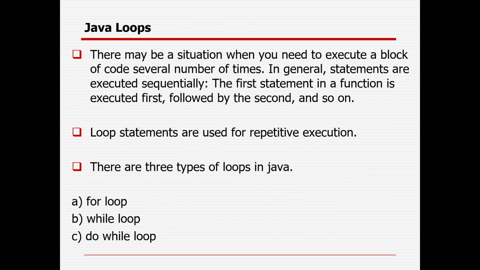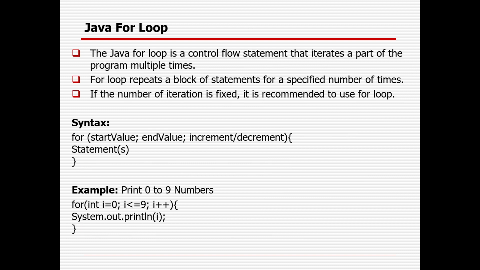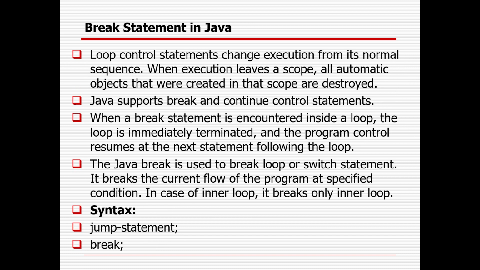An array is a collection of similar type of elements which has contiguous memory allocation. We can have a single-dimensional array and a multi-dimensional array as well. In case you want to iterate, you can deal with three loops. The for loop is the fixed iteration, which you already know. The while loop and do while loop are for volatile or dynamic iteration. The while loop is based on a condition; in case the condition is not matching, it will not be executed. But a do while loop will always be executed at least one time even though the condition is not matching. And there are two primary keywords, break and continue, through which we can control the loop statement.